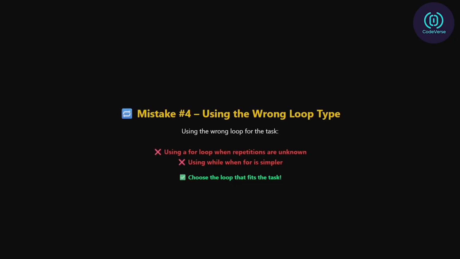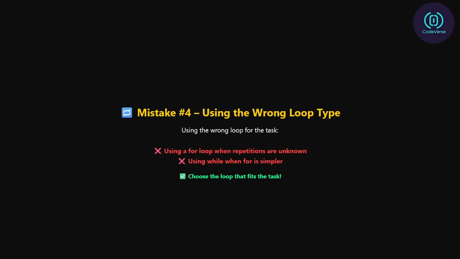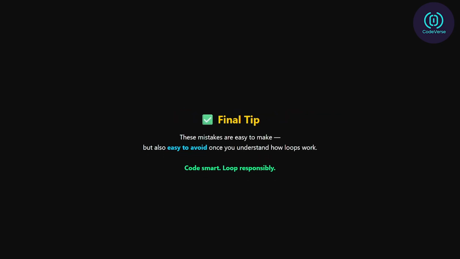Mistake 4, using the wrong loop type. Don't use a for loop when you don't know the number of repetitions, you'll struggle with logic. Similarly, don't use a while loop when a for would be simpler and more readable. Always choose the loop that fits the task. The right loop makes your code easier to read, debug, and maintain. These mistakes are easy to make, but also easy to avoid once you understand the logic clearly.